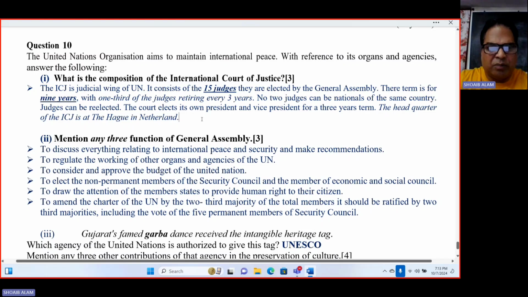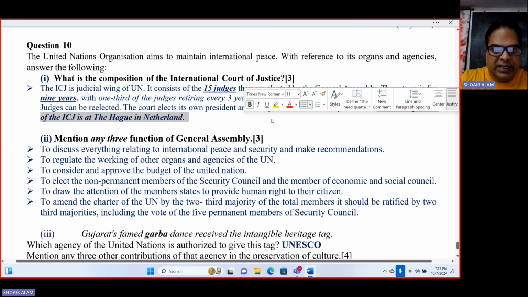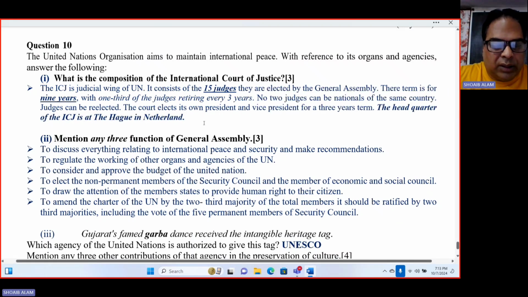Simply, composition is asked, so you can write that it consists of 15 judges, the term is 9 years, every 3rd year 1/3 of the members retire, and no 2 judges can be nationals of the same country. If you want, you can mention the headquarters of the ICJ, which is The Hague in the Netherlands.